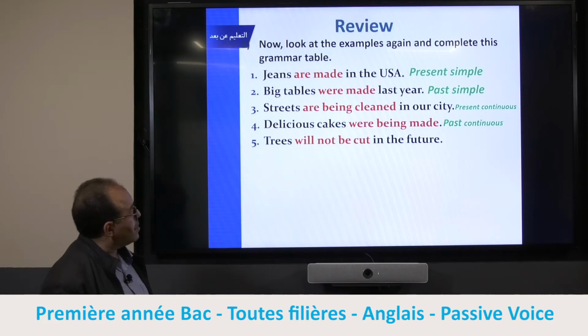What about this one? So this is future. Future is an aspect, it's not a tense, it's a form. Okay, that is future simple aspect.